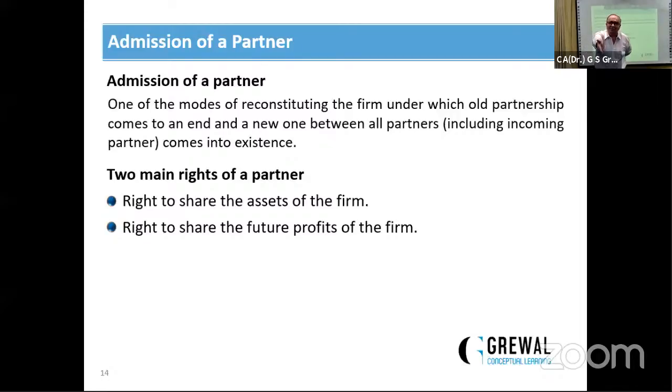यही बना लेना एक MCQ. Incoming partner gets the right: first, share the assets of the firm; second, share the future profit of the firm; C, both A and B; D, none of the above.